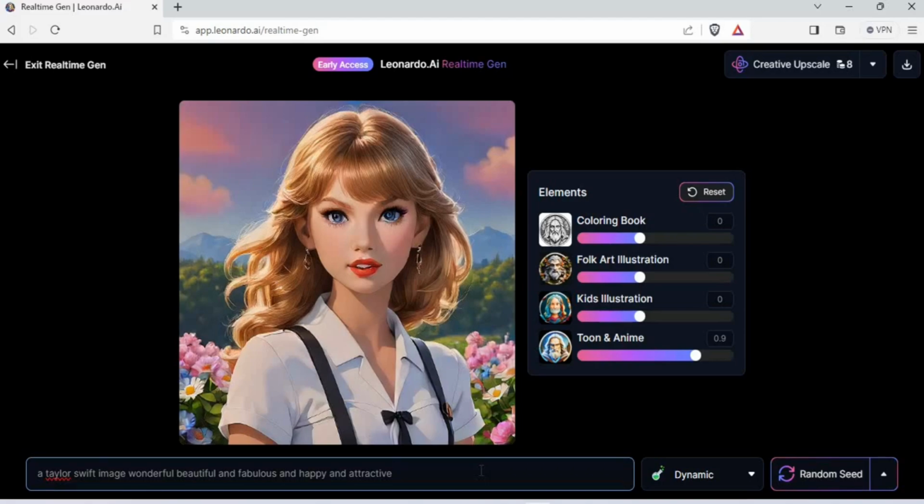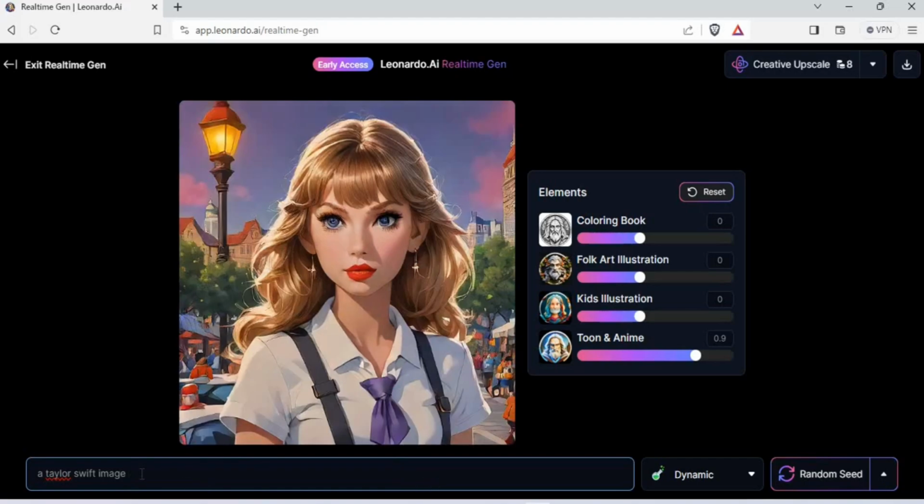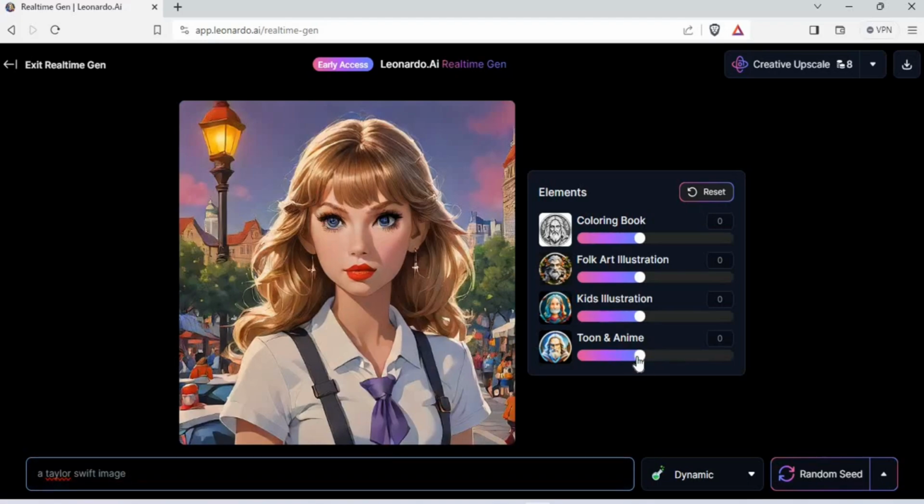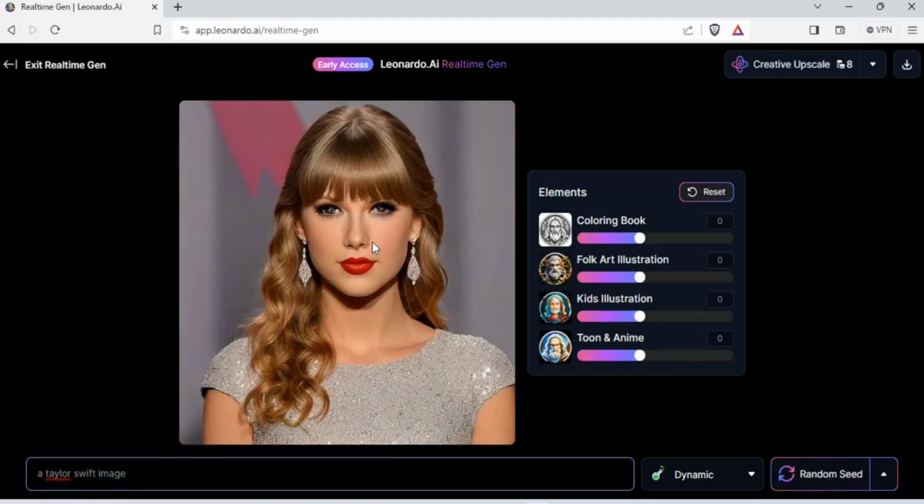So folks, here is exactly how we are going to do prompt engineering. If you can see my screen, I said a Taylor Swift image, wonderful, beautiful, and fabulous, and happy and attractive. These were the 5 different words. Now let's remove these 5 different words. Okay, I'll copy this. I'll remove all of that. The prompt just says a Taylor Swift image. That's it. Let's bring it to all neutral things, so we'll just get an image. Here we have it. A Taylor Swift image.